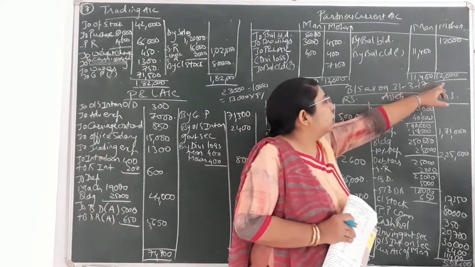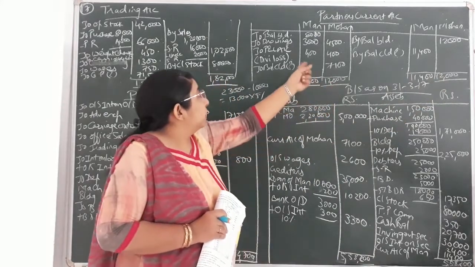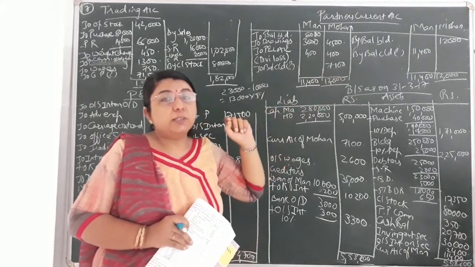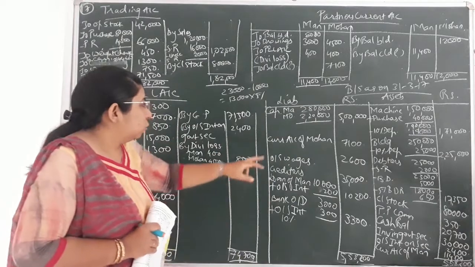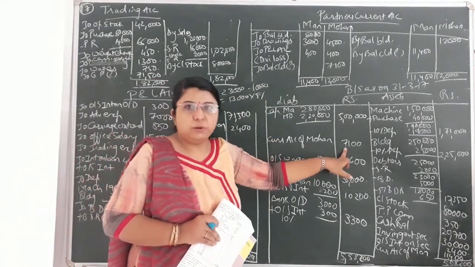Now we'll close the partners' current account. In case of Mohan, you can see credit side total is more, that is 12,000. Difference that came on the debit side is 7,100. So in case of Mohan, it is credit balance, whichever side total comes more, that type of balance. You can see I have written on the liability side, current account of Mohan, that is 7,100.